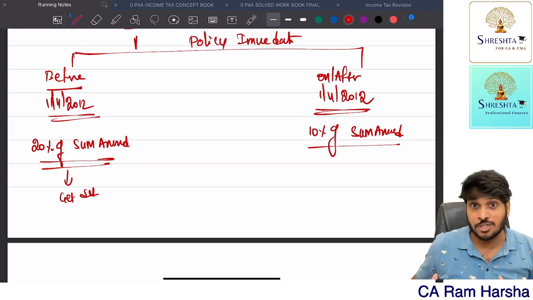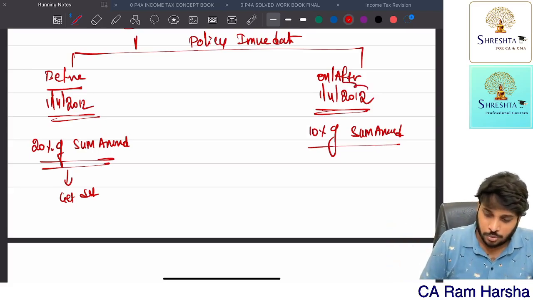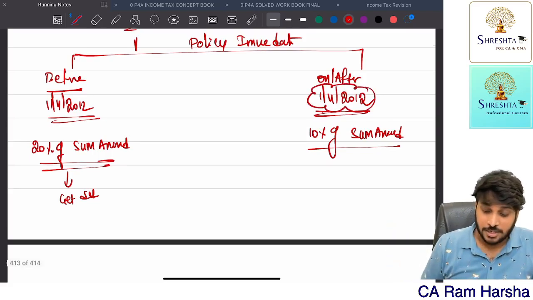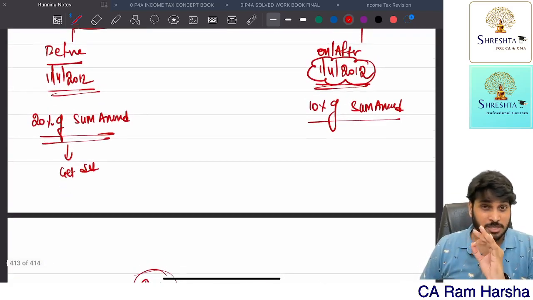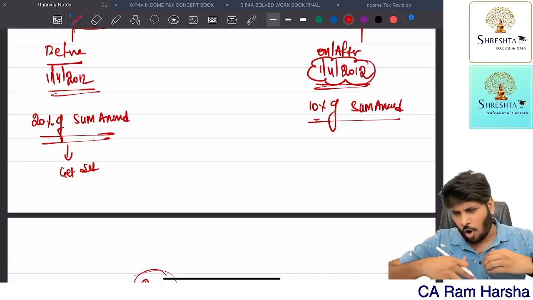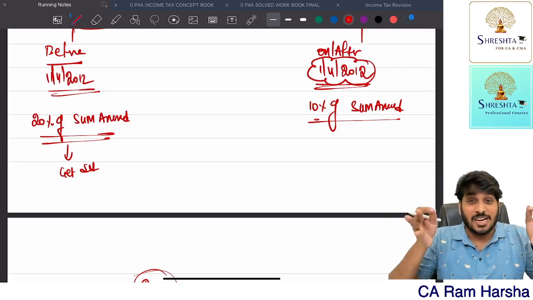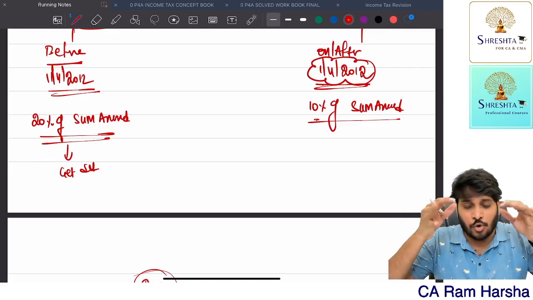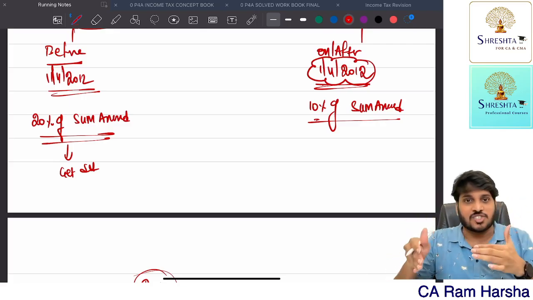But nowadays, sum assured is 1 crore, 2 crore like that. Getting it? Fine. So from 2012 onwards, for the insurance premium paid, you will get deduction subject to a maximum of 10% of sum assured every year. However much premium you pay doesn't matter, you will get deduction only up to 10% of sum assured.